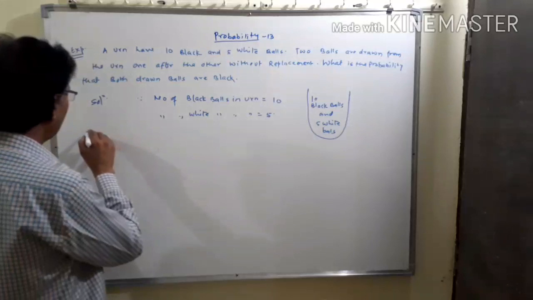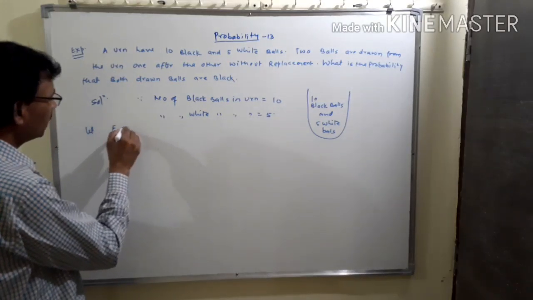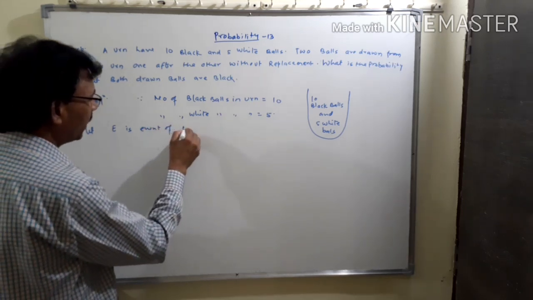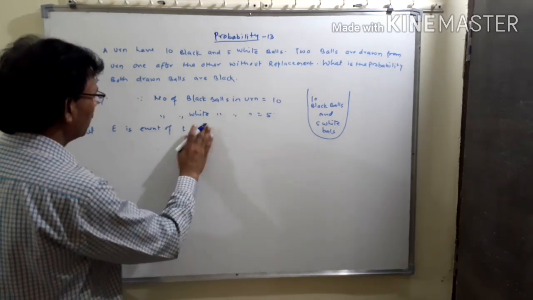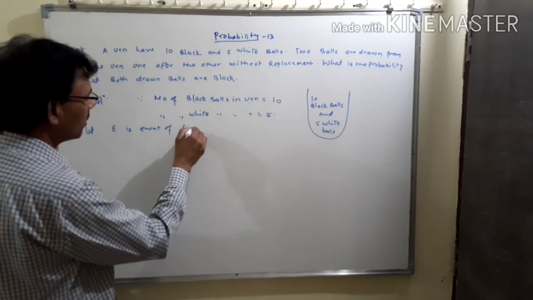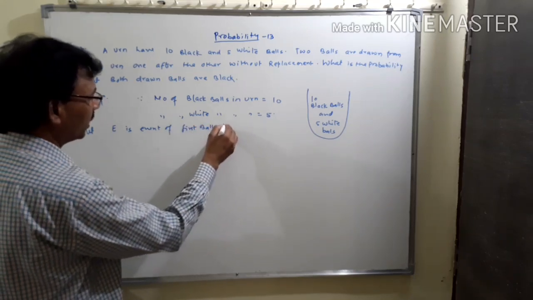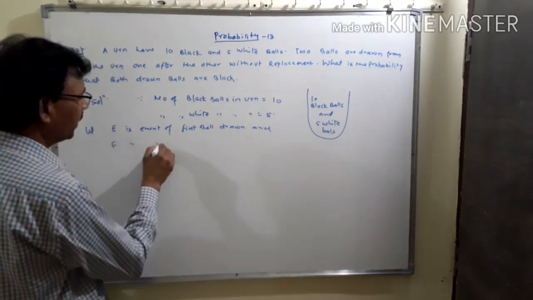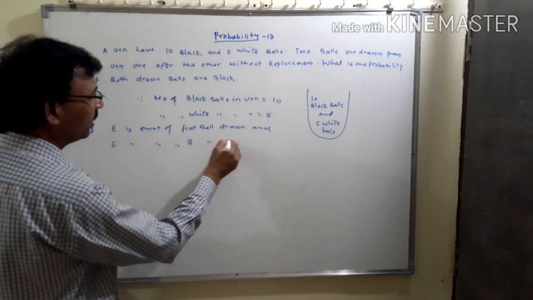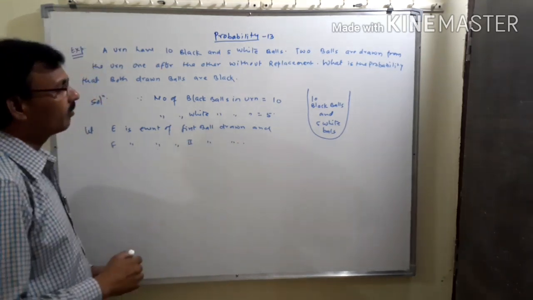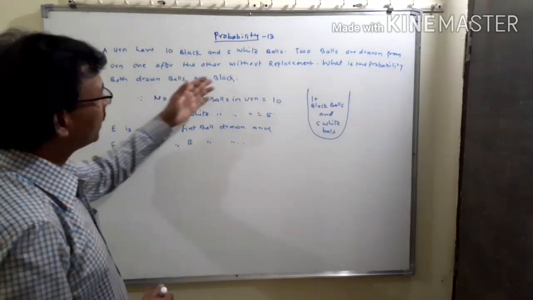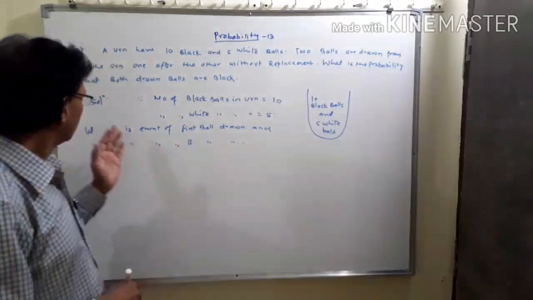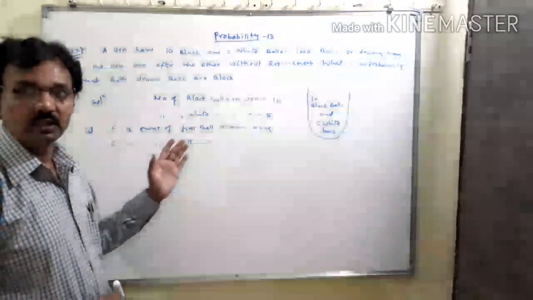Let E be the event of the first ball drawn, and F the event of the second ball drawn. The question is, what is the probability that both balls will be black? That means P of F intersection E.